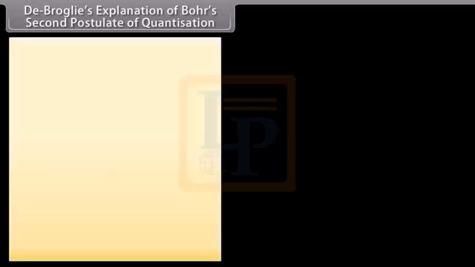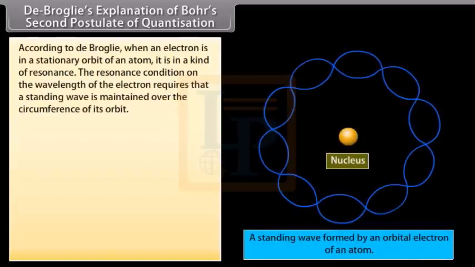de Broglie's explanation of Bohr's second postulate of quantization. De Broglie explained the quantization condition on angular momentum of an orbiting electron. According to de Broglie, when an electron is in a stationary orbit of an atom, it is in a kind of resonance. The resonance condition on the wavelength of the electron requires that a standing wave is maintained over the circumference of its orbit.